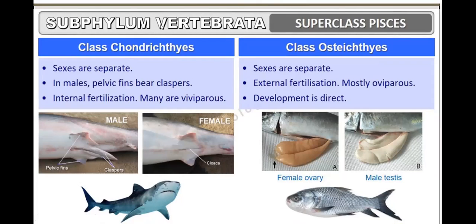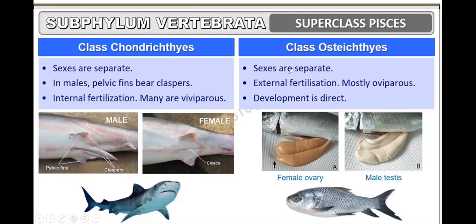In class Chondrichthyes, sexes are separate. In males, the pelvic fins bear claspers. In females, there is a cloaca. Fertilization is internal, and many are viviparous. This means they give birth to babies. They don't deposit eggs.